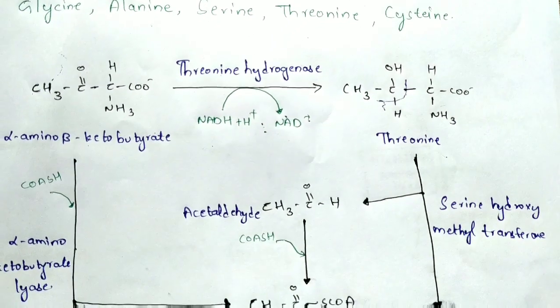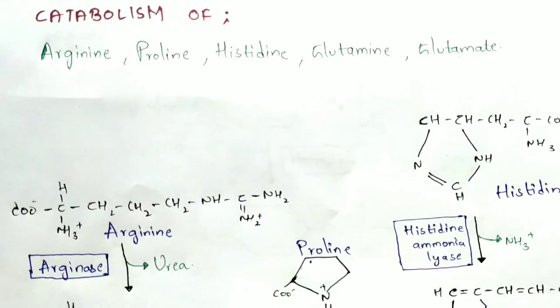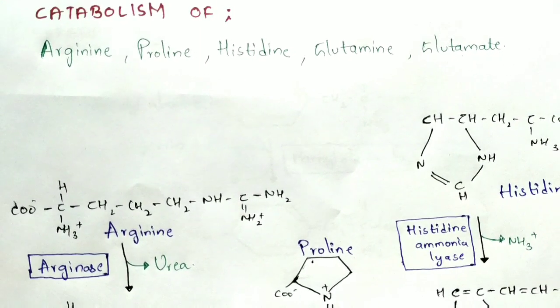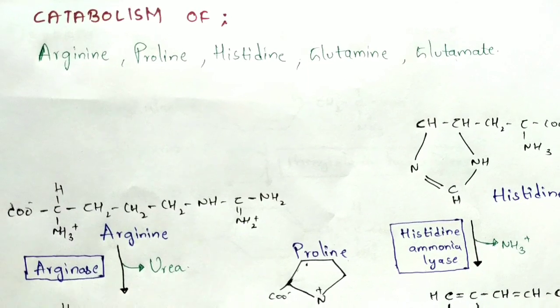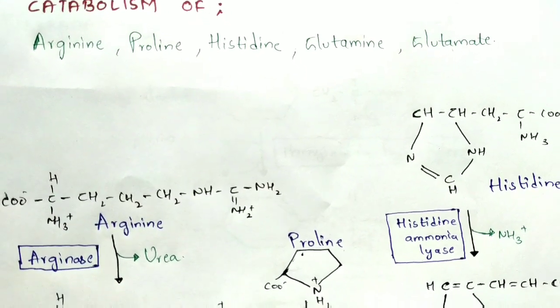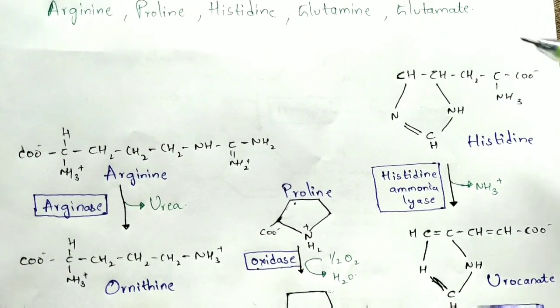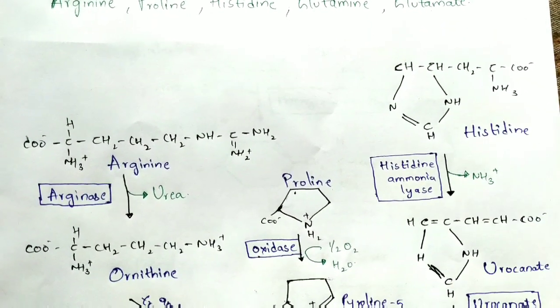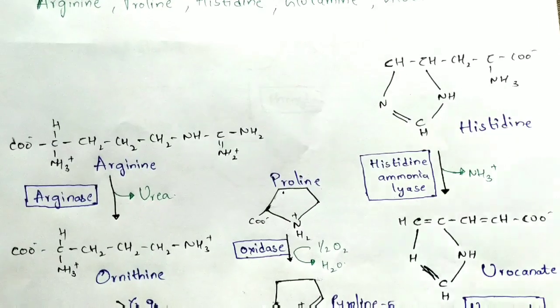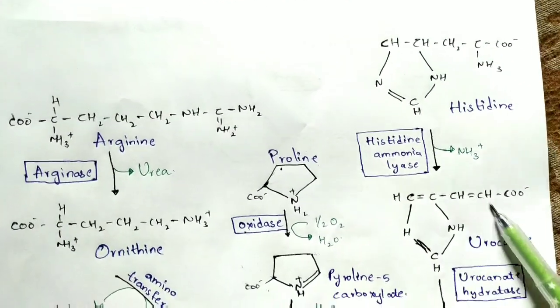Now let us see the catabolism of some other amino acids. I am going to explain the catabolism of arginine, proline, histidine, glutamine, and glutamate. This is the structure of histidine. With the help of an enzyme known as histidine ammonia lyase, the ammonia group gets liberated and it forms urocanate.